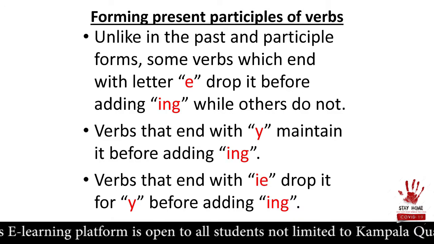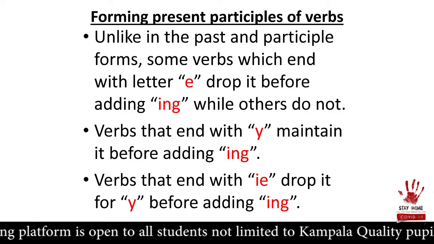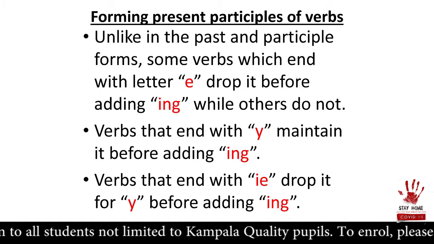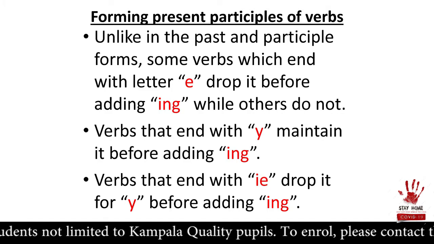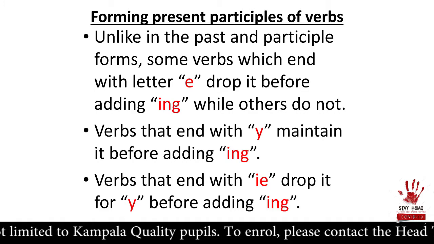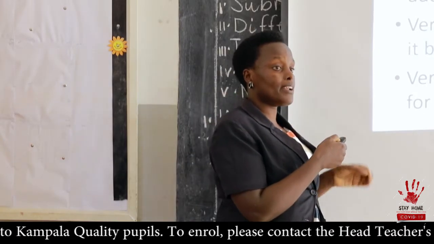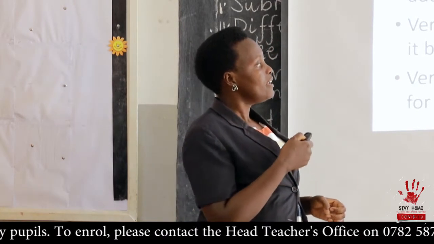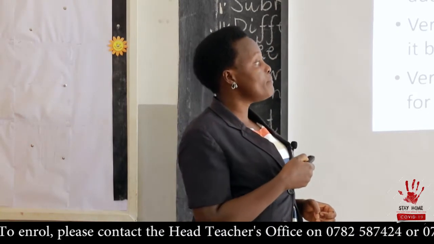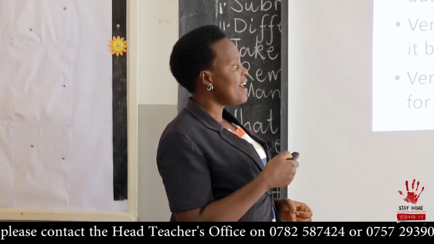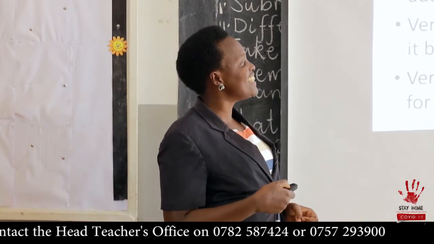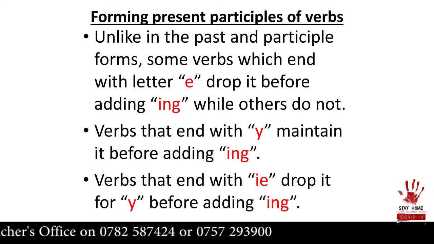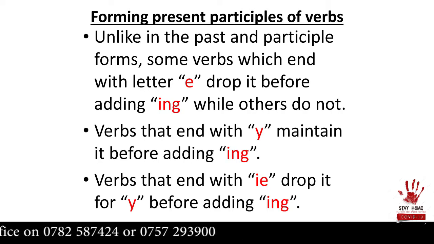Then, as we have already said, verbs that end with y. This time, even those which end with y following a consonant maintain it. Although in the previous lesson we had said that when forming the past participle forms, we were dropping y for i, this time in present participle form, we maintain y. We simply add ing. Then verbs that end in ie drop it for y. They drop ie for y before adding ing. Now let's look at those verbs.